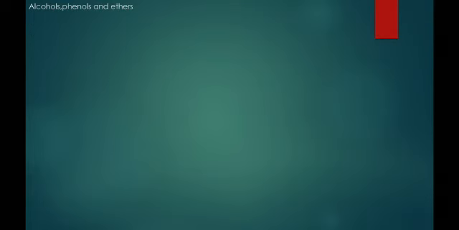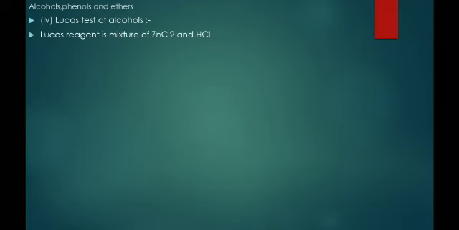Now the Lucas test of alcohols. This is an important part. First we should know what the Lucas reagent is. Lucas reagent is a mixture of ZnCl2 and HCl.